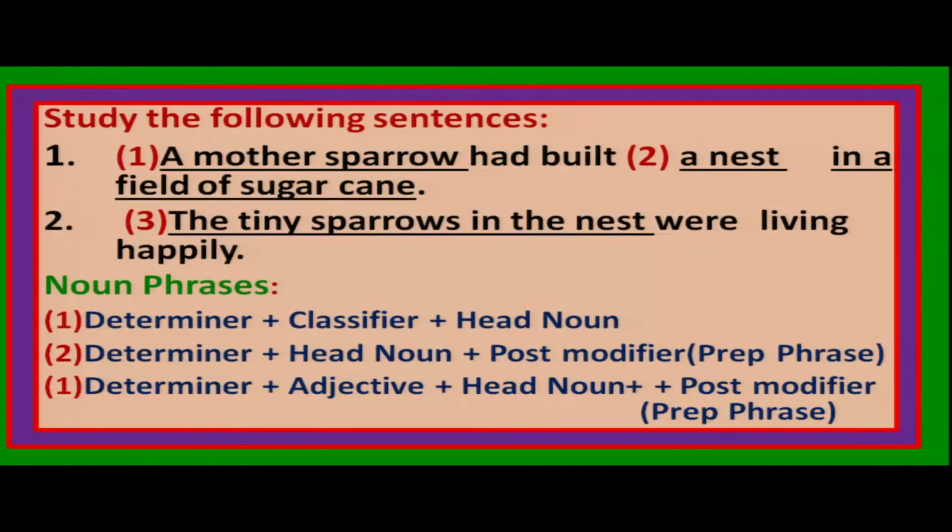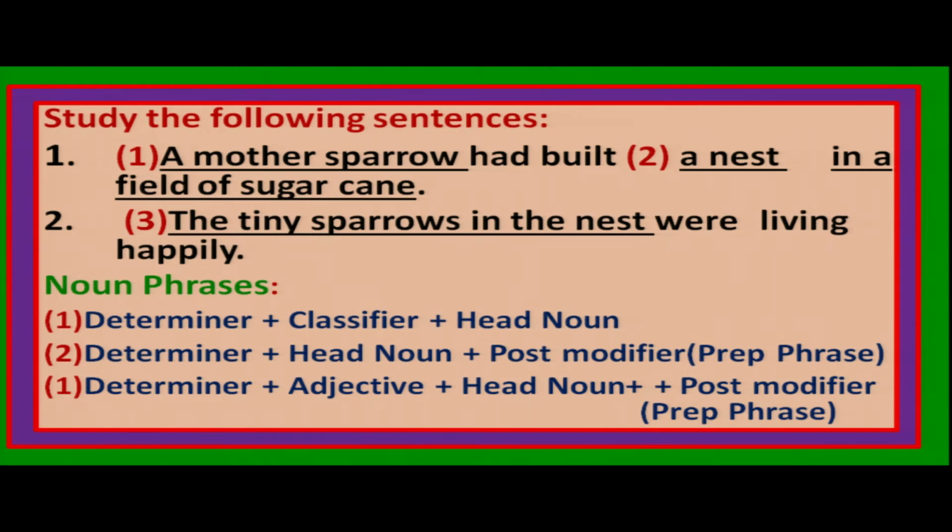So my dear students, in one, we have pre items before the noun head noun sparrow. In noun phrase 2, we have both pre and post items. In noun phrase 3, you just see the tiny sparrows. Sparrows is the head noun. The tiny, the is the determiner, tiny is the adjective, and in the nest is the preposition phrase, post modifier. So the structure is determiner plus adjective plus head noun plus post modifier or prepositional phrase.